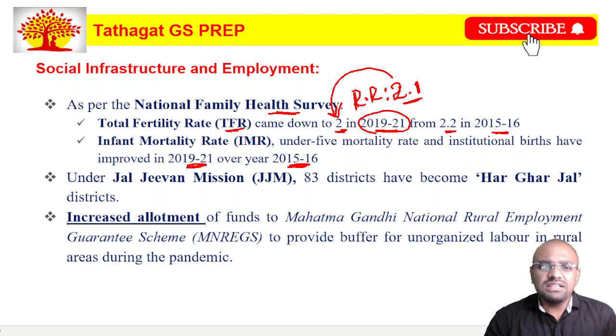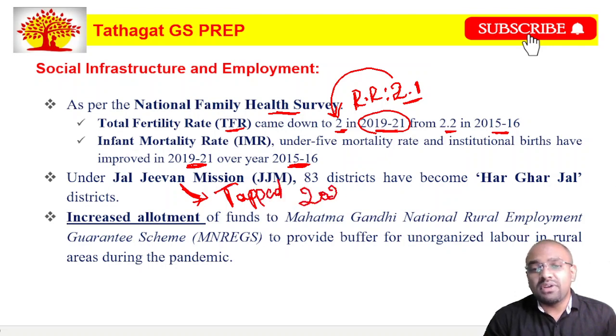Next thing is, under the Jal Jeevan Mission, nearly 83 districts have become Har Ghar Jal districts. And this Jal Jeevan Mission is about providing tap water connection to every rural household by the year 2024, friends.